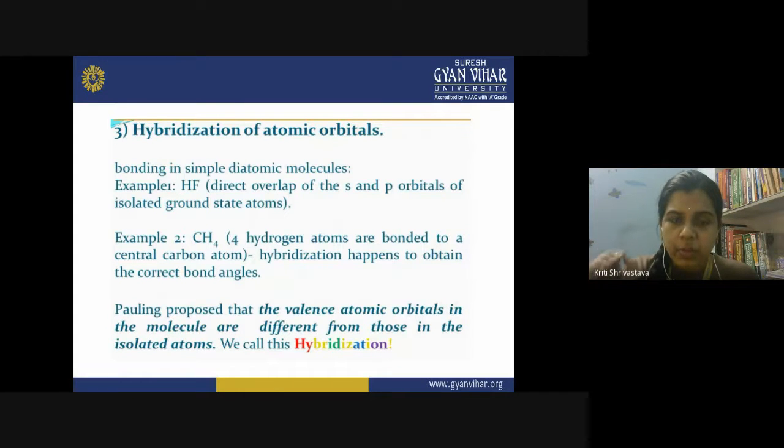What Pauling proposed in this theory is that the valence atomic orbitals in the molecule are different from those in isolated atoms. You cannot correlate the bonding with the orbitals present in isolated atoms because they are different. The atomic orbitals in an isolated atom and in an atom in the bonding state are all different. How will you explain the difference between them? There comes the concept of hybridization.